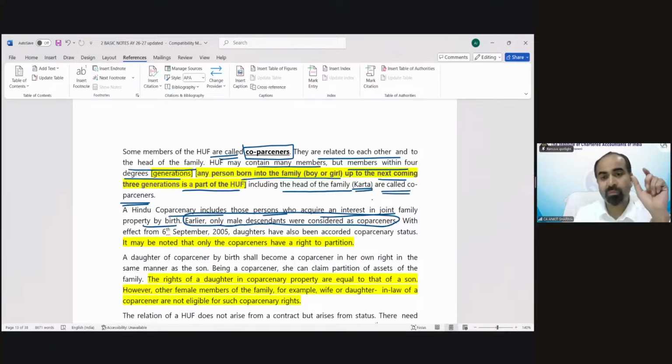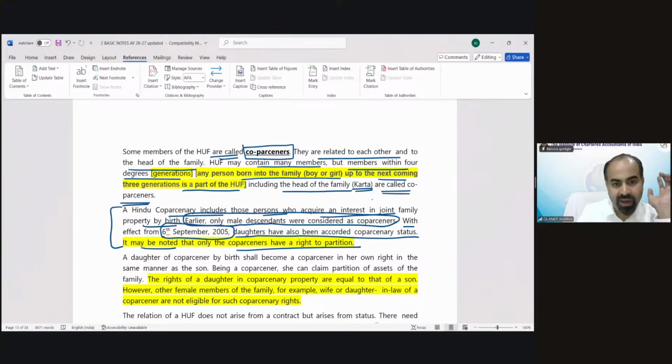What is a co-parcener? It is a very powerful definition. What is the meaning? What is the power? We will discuss. With effect from 6 September 2005, this is the important date to be remembered, daughters have also been accorded co-parcenary status. It may be noted that only the co-parceners have a right to partition.